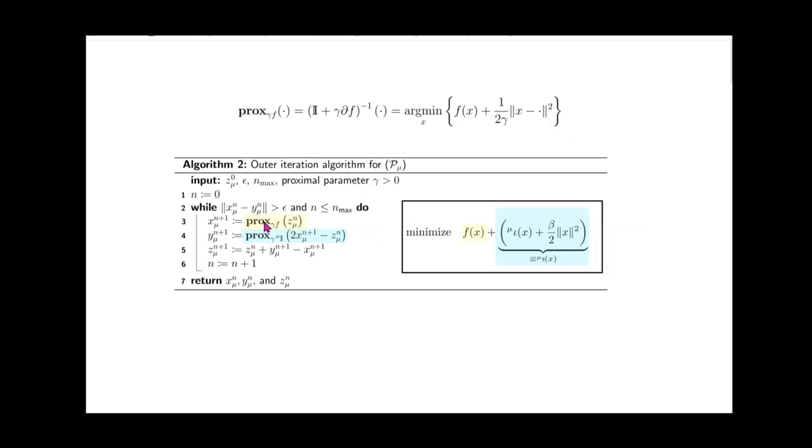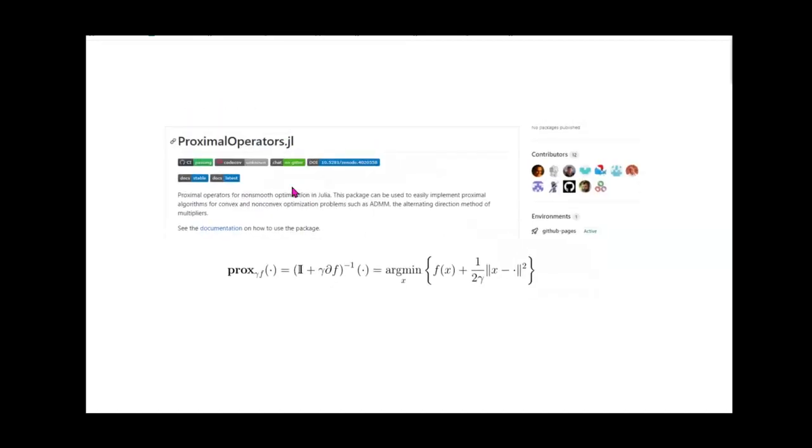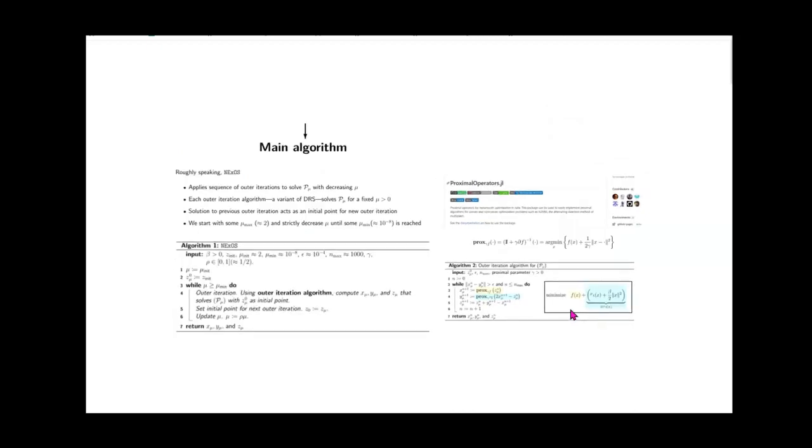The first 2 steps are computing the proximal operator of the 2 split functions that I talked about. And the final step is collecting the results. So now the question is, how do we compute the proximal operator? In our Julia package, for most of the functions and sets, we have used ProximalOperators.jl, which is a very good package. In the cases where the proximal operators were not available, we wrote the proximal operator functions ourselves. So this is our algorithm.